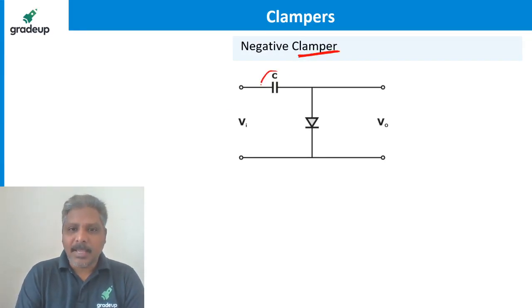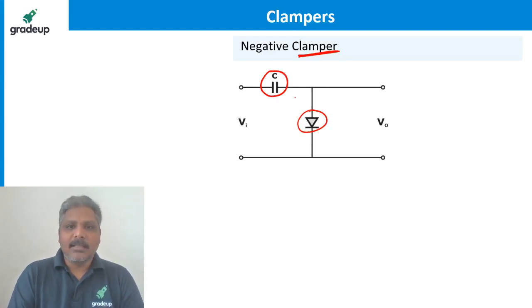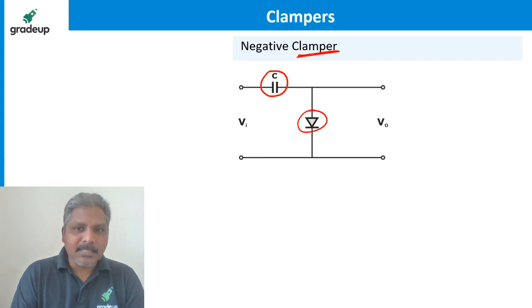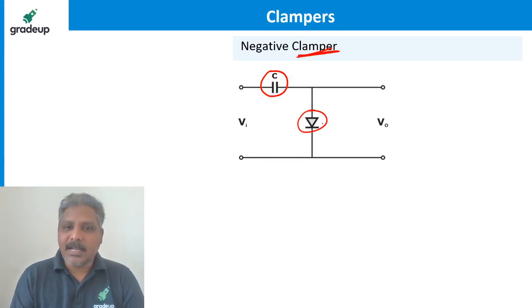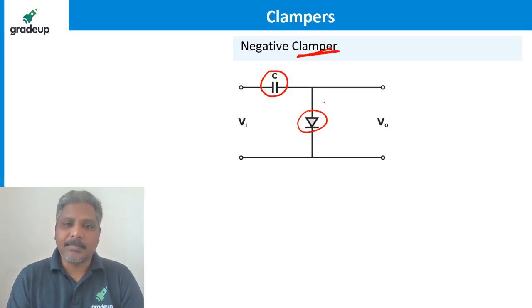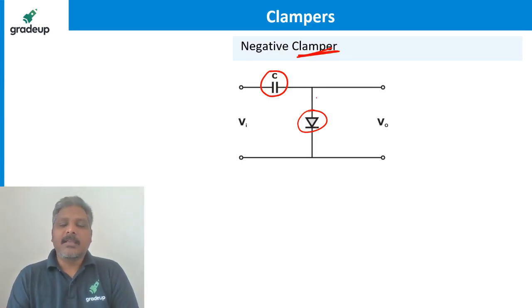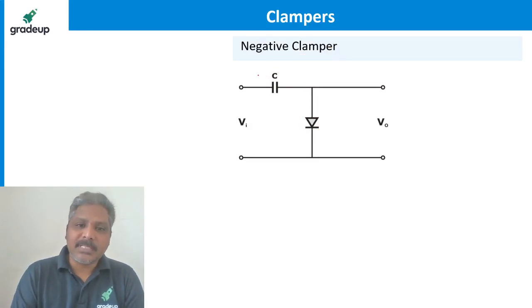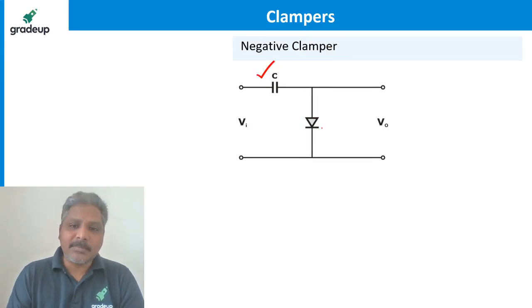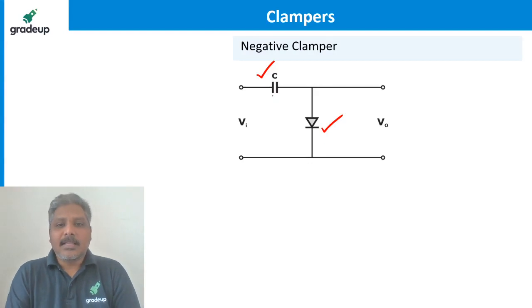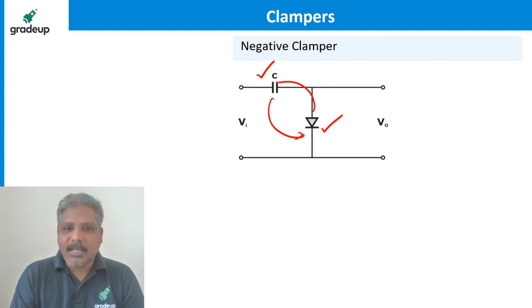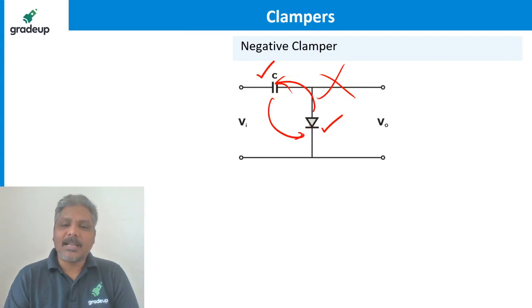A clamper always will have a capacitor and a diode like this. Always. A clamper always has a capacitor and diode combination. What is a clipper? Resistor and diode combination. A clamper is a capacitor and diode combination. So always remember, if you have a clamper, there must be a capacitor here and a diode here. You cannot have the capacitor here or the diode here. That is not going to be a clamper.